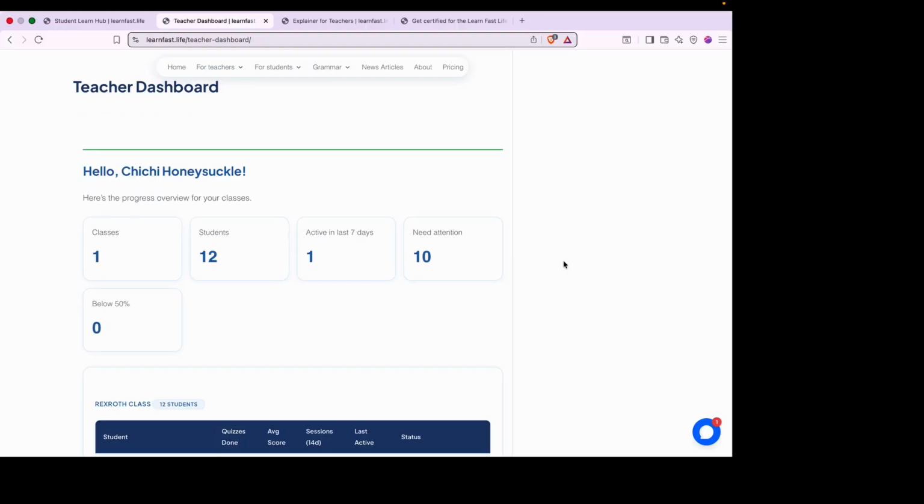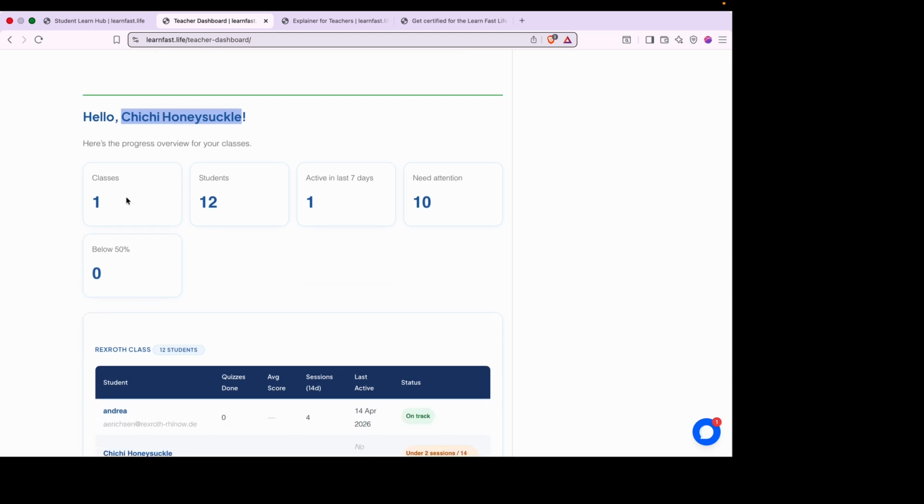That's the teacher hub. I just quickly logged myself in as a teacher. There's actually a practice teacher user that I've set up called Chi Honeysuckle. If you are a teacher, then as well as the universal teacher hub, you also have your own teacher dashboard. When you go in as a teacher, you will just go on here. There will be the list of your different classes, the number of your students, who was active in the last 7 days, who needs attention, and who is below 50%, for example. Now, this is obviously something that we're still working on, but this is the basic version at the moment.